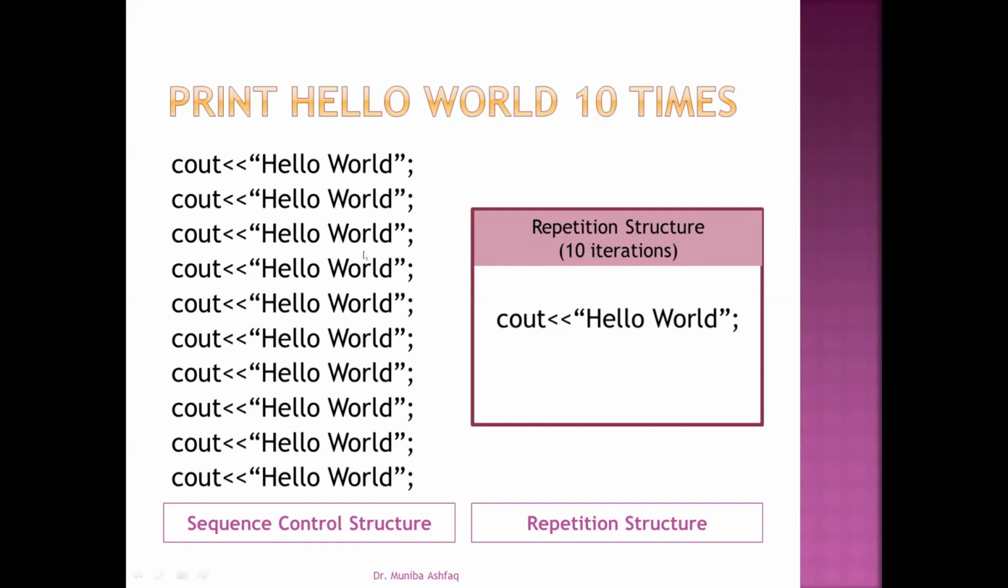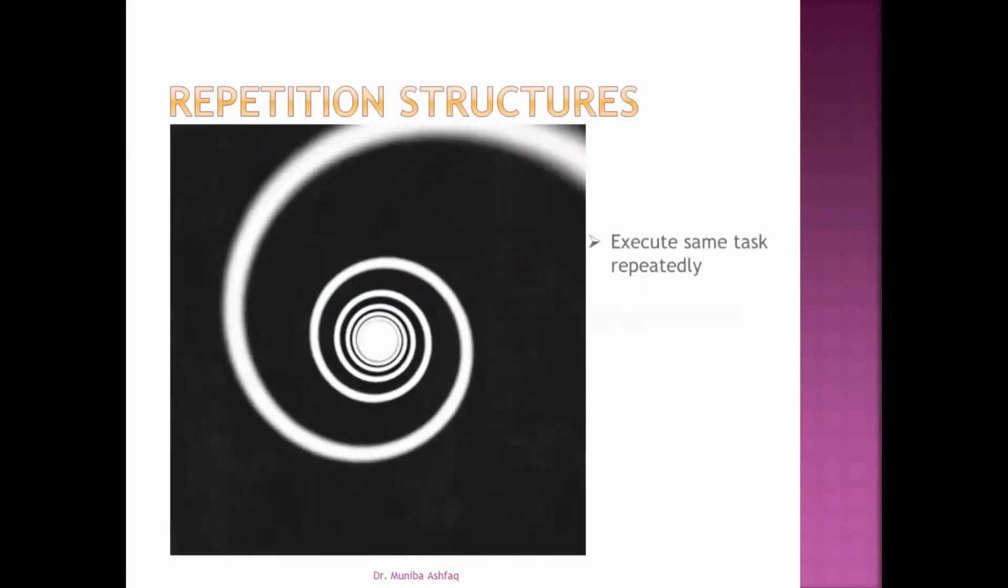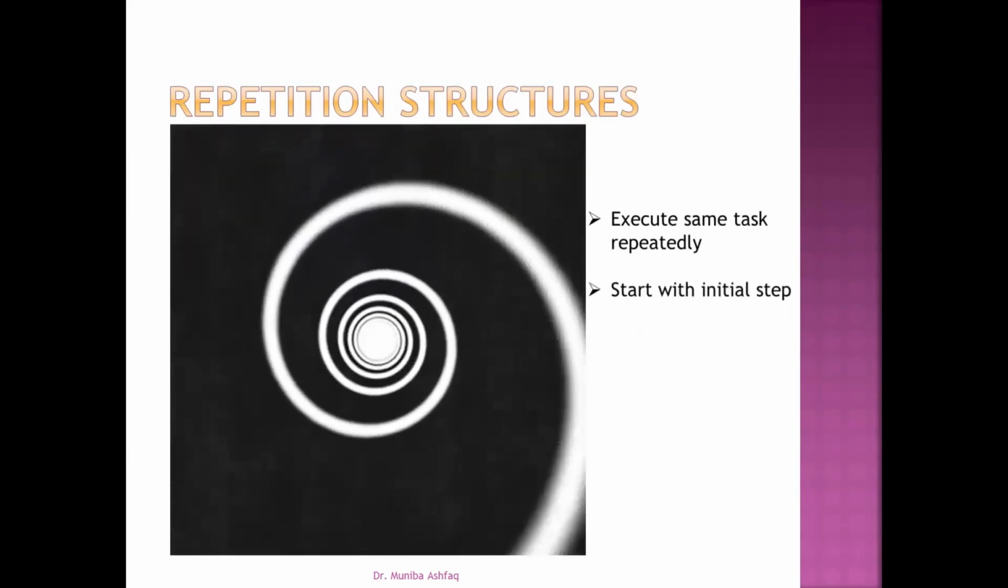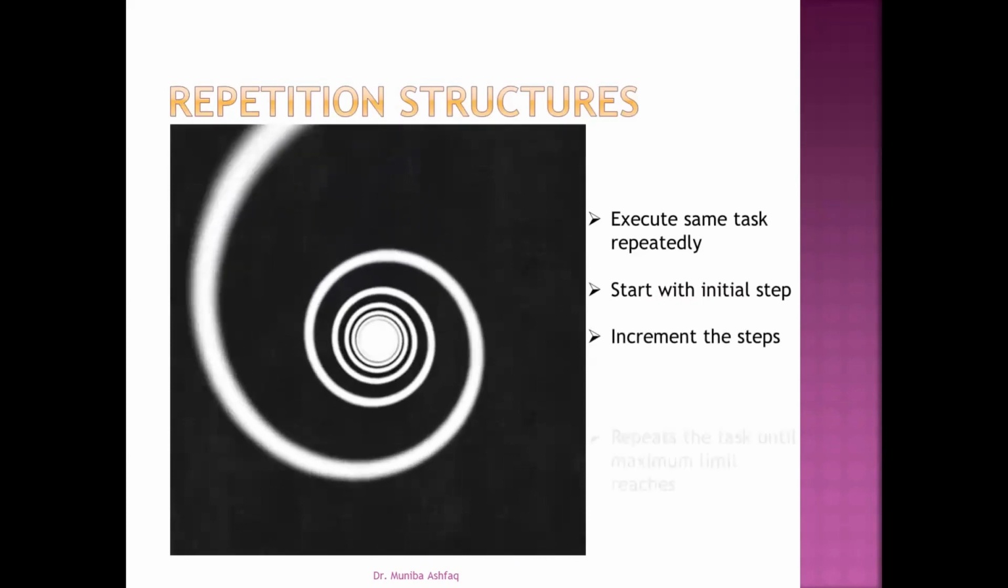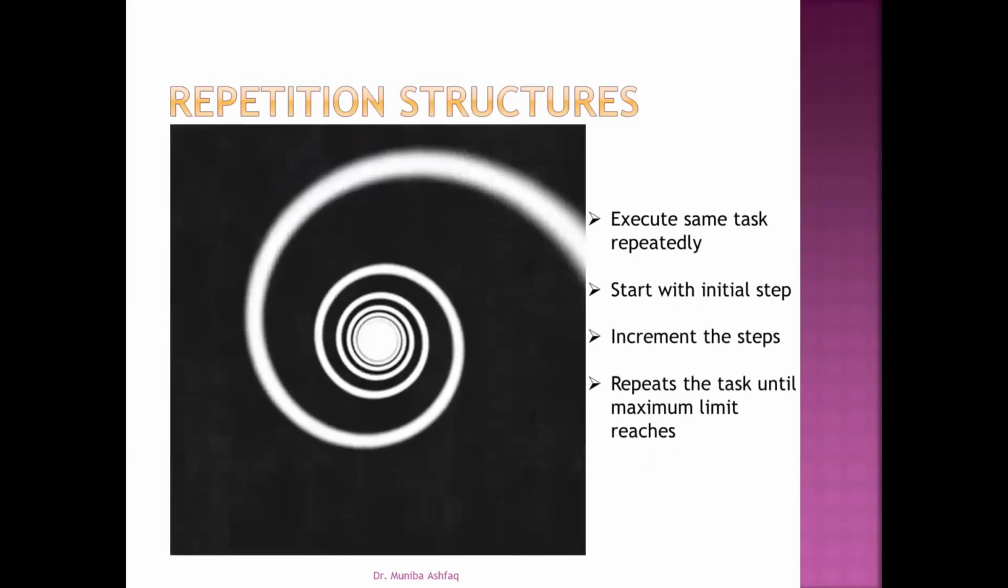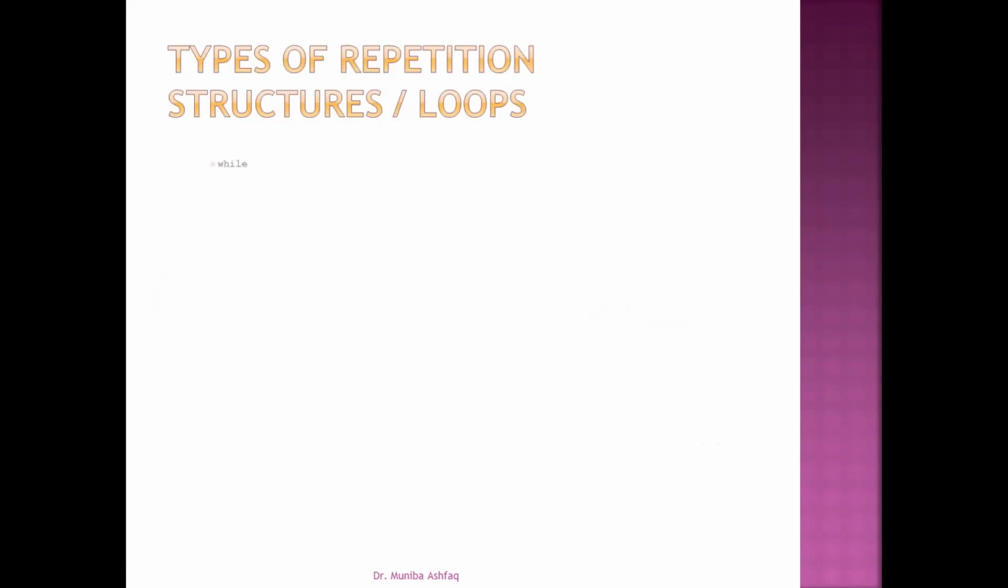And simply we have to write the statement, the task that we want to repeat multiple times, only once within the repetition structure. And that is the beauty of the repetition structure, that we have to write the statement only once instead of writing it multiple times. So repetition structures execute the same task repeatedly, start with an initial step, increment the steps, and repeat the task until the maximum limit is reached. Types of repetition structures or loops.